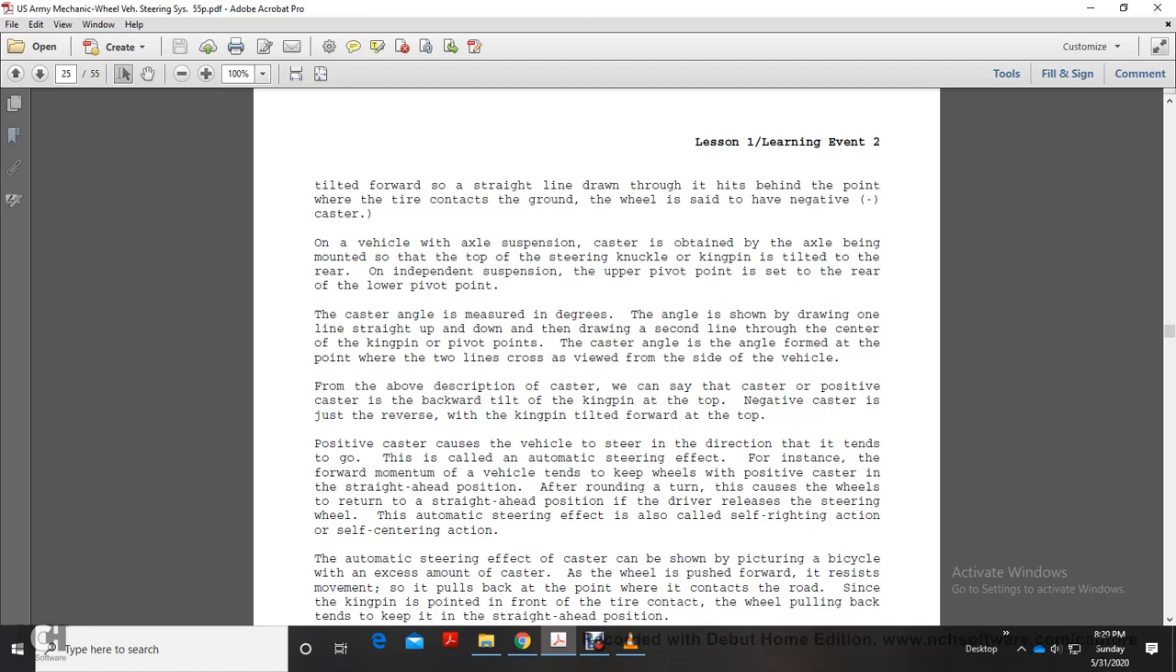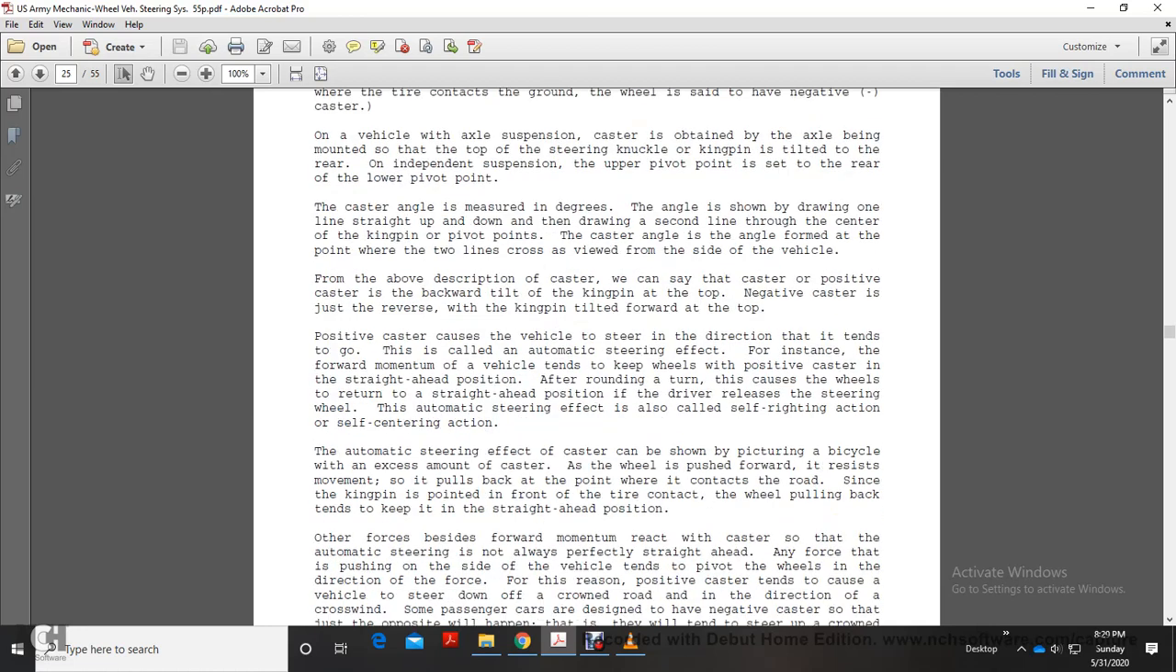On an independent suspension, the upper pivot pin is set to the rear of the lower pivot pin. The caster angle is measured in degrees. The angle is shown in the drawing: one line straight up and down, and a second line drawn through the center of the kingpin or pivot pin. The angle formed where the two lines cross is seen from the side of the vehicle. From the above description, we can say that positive caster is a backward tilt of the kingpin at the top. Negative caster is the reverse, with the kingpin tilted forward at the top.